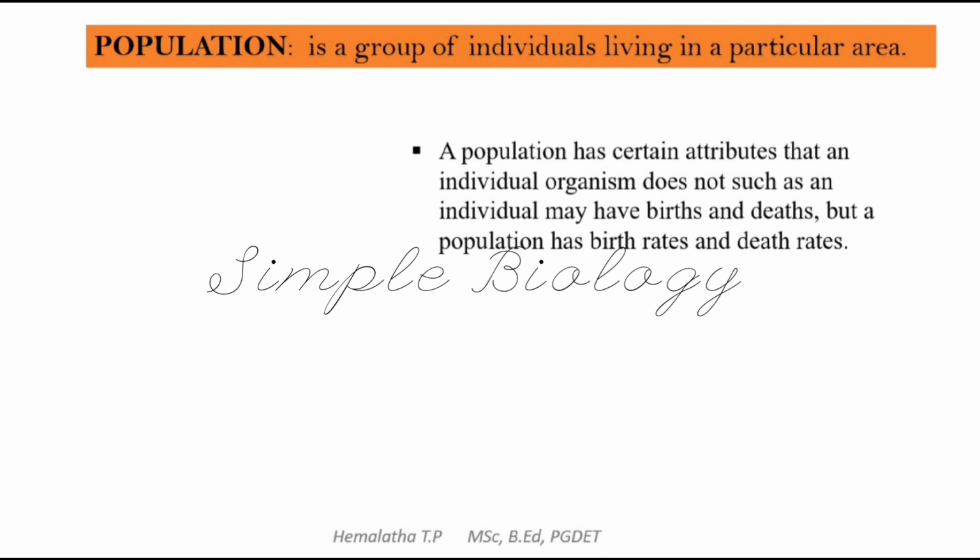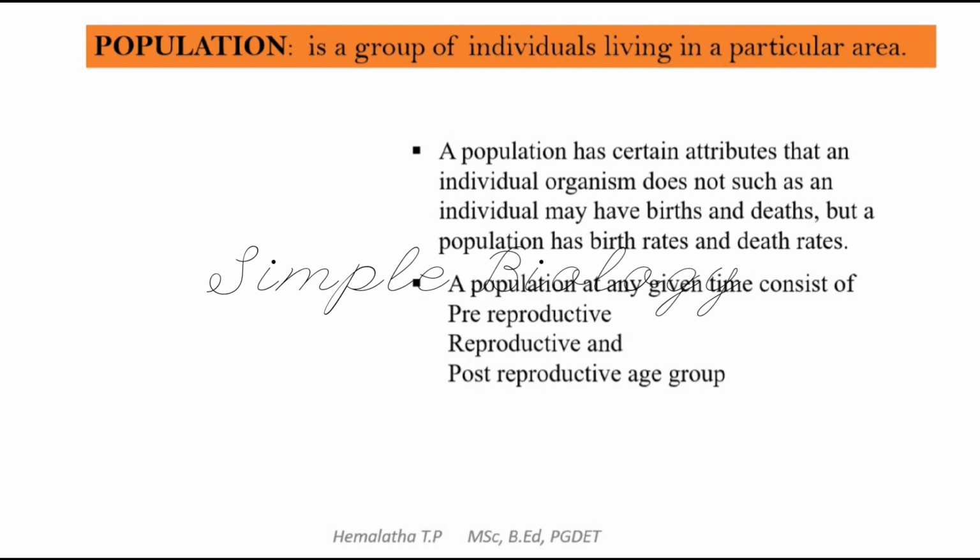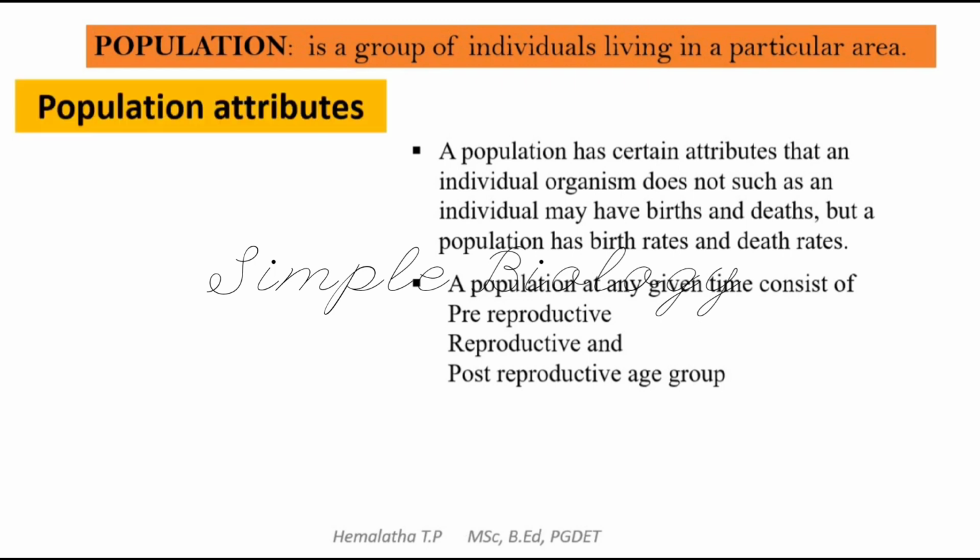When we consider a single organism, it can take birth or it can die, that is the birth and death of the individual. But when we are talking about the complete population, we cannot say birth and death. It is birth rates and death rates. This population consists of all types of age groups. It may be the pre-reproductive stage, reproductive stage, or post-reproductive age groups. So all types of age groups of individuals we can see in this population.